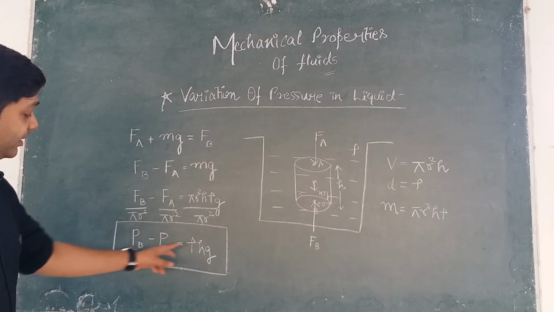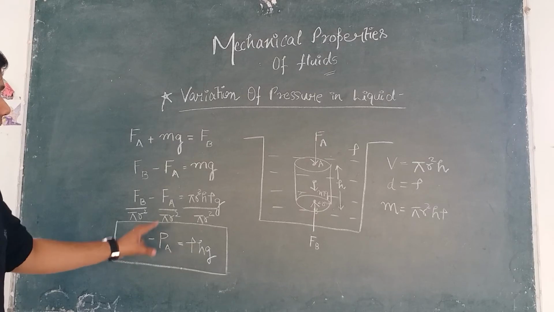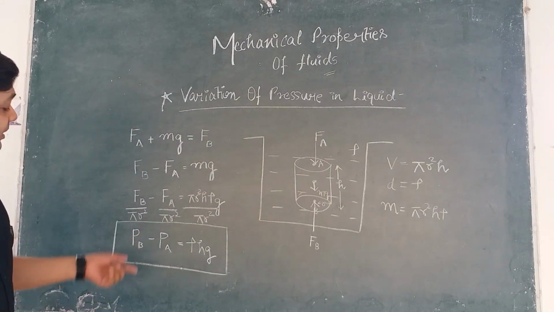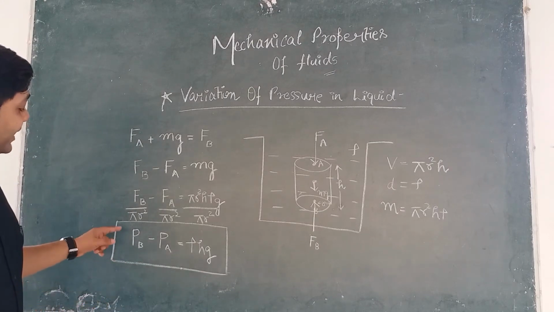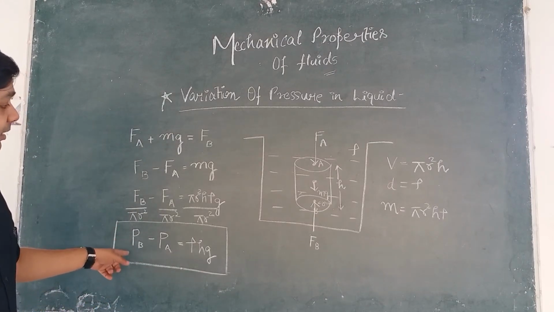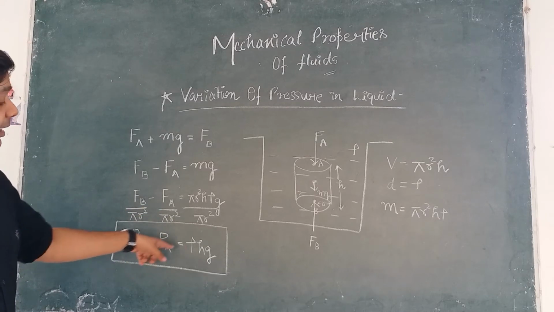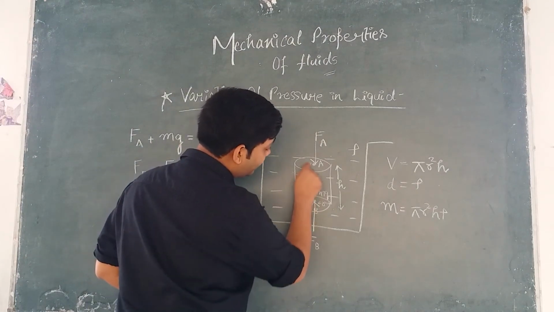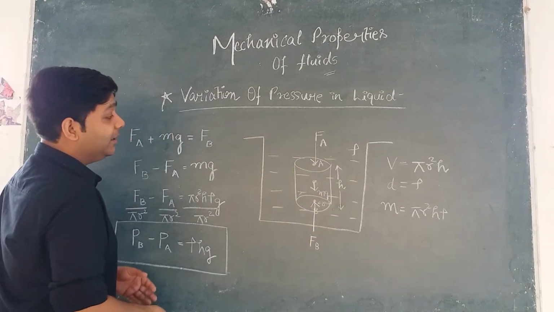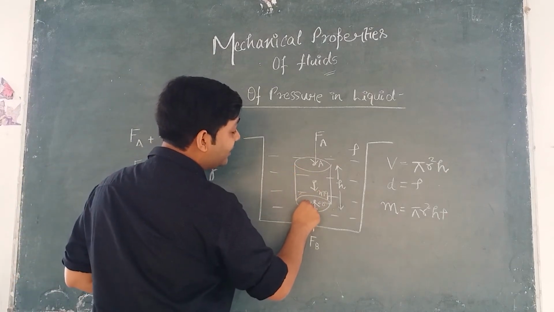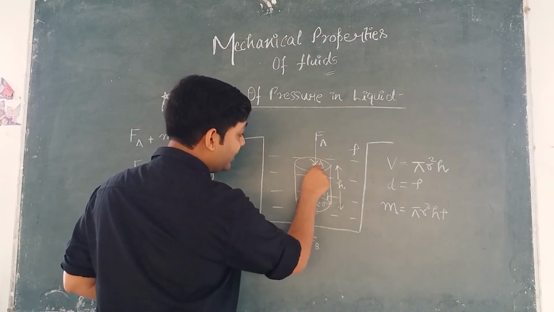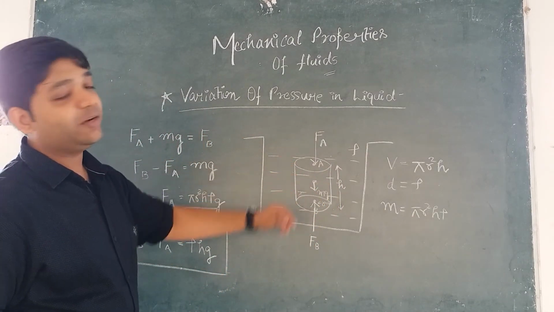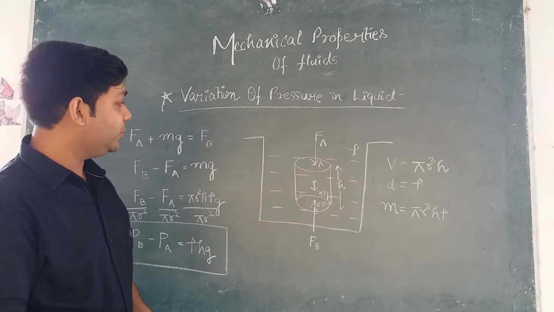यहाँ पे h क्या है? The vertical distance between these 2 points A and B. Now from this relation we can infer that pressure exerted at point B is greater than pressure exerted at point A by rho hg. That means pressure at this point will be greater than pressure at this point, and the pressure at this point will be greater by how much? The pressure at this point plus rho hg, where h is the vertical distance between these 2 points. I hope I am clear to you.